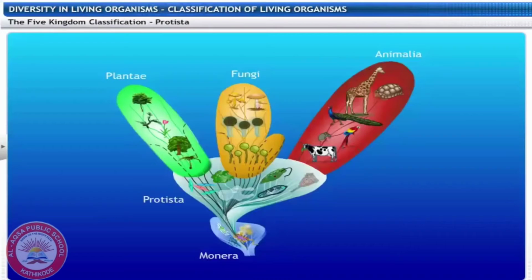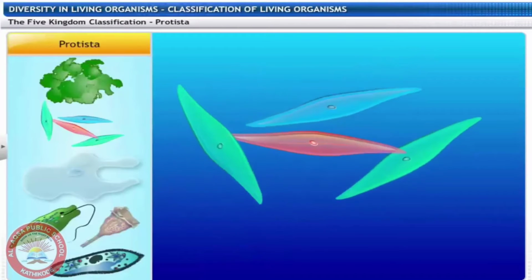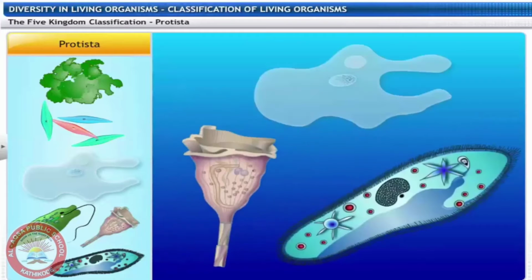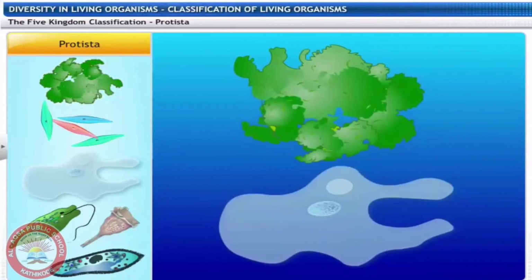The next kingdom that we are going to see is the Protista. This group includes many kinds of unicellular eukaryotic organisms like algae, diatoms, and protozoans. Their mode of nutrition can be autotrophic or heterotrophic.